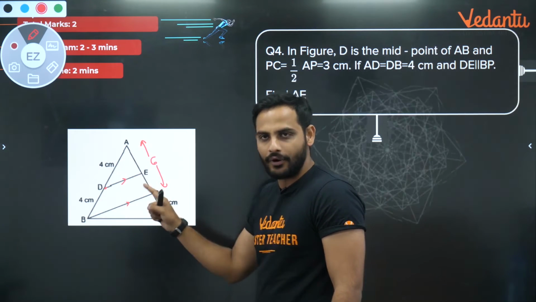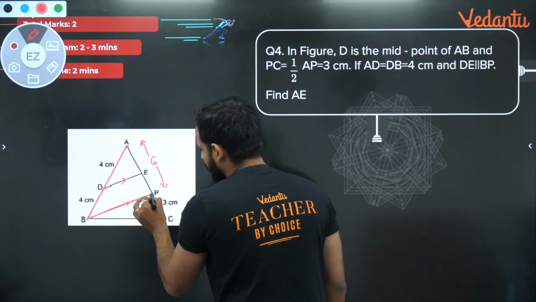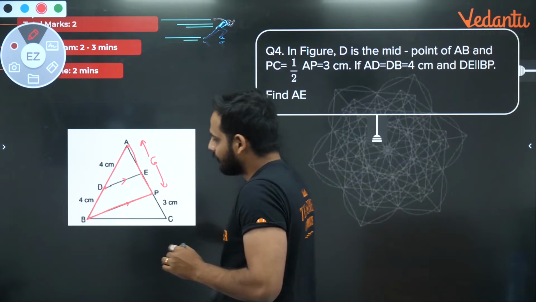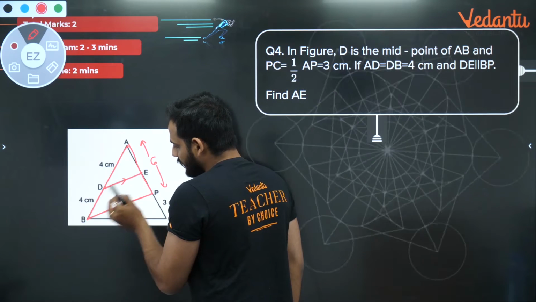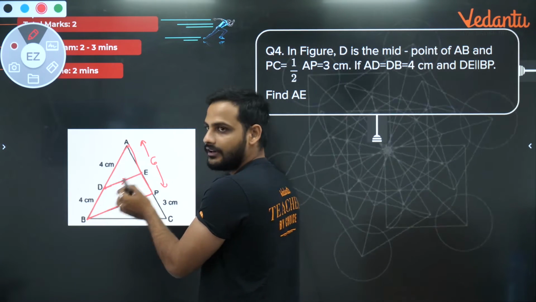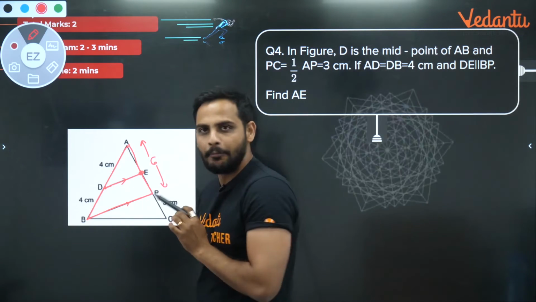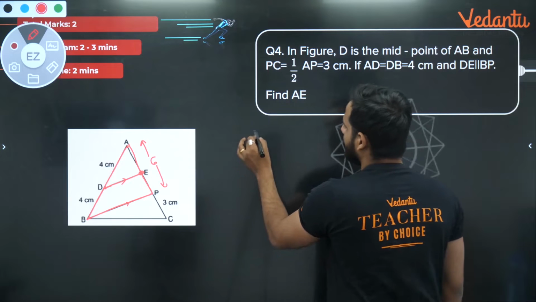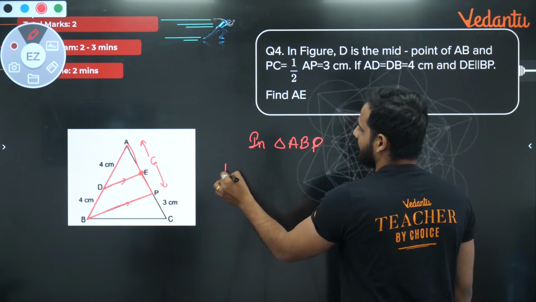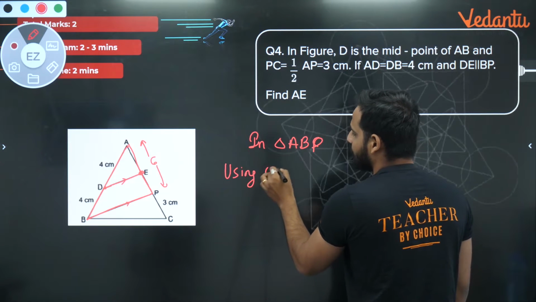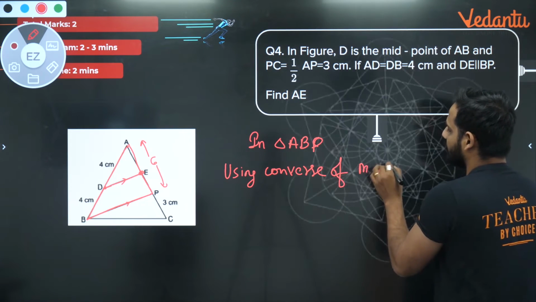So from the midpoint in a triangle, look at triangle ABP. From the midpoint of AB, if I draw a line parallel to the adjacent side, which is BP, they have already given DE is parallel to BP. So this line will intersect at the midpoint of the third side. So I can say in triangle ABP, using converse of MPT, I'm using converse of midpoint theorem.